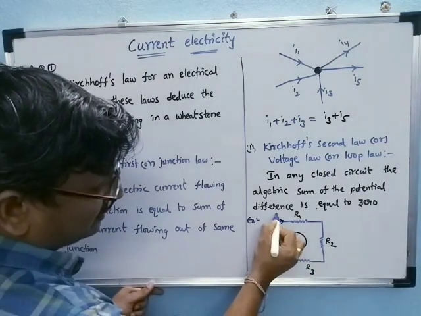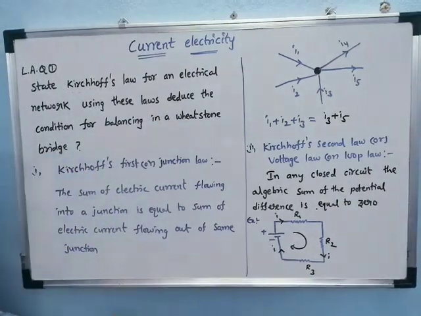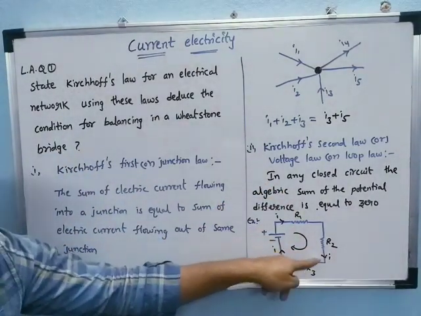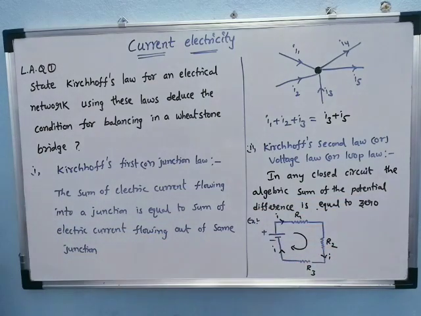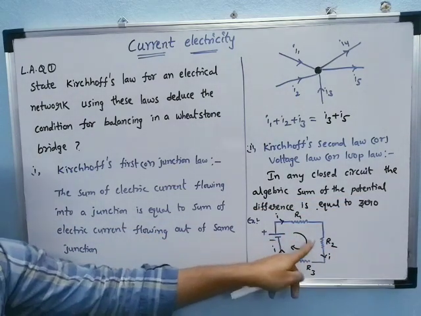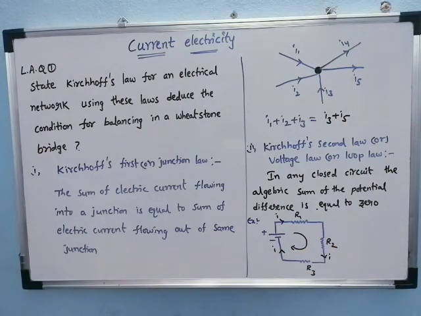Now the current I passes through the closed circuit. But what does the law say? In a closed circuit, the algebraic sum of the potential differences is equal to 0. The potential difference is nothing but I into R.